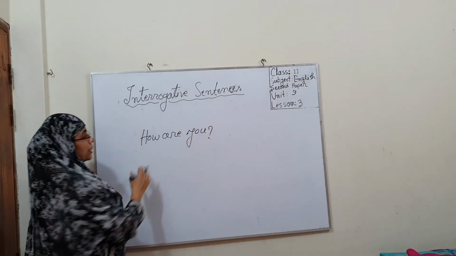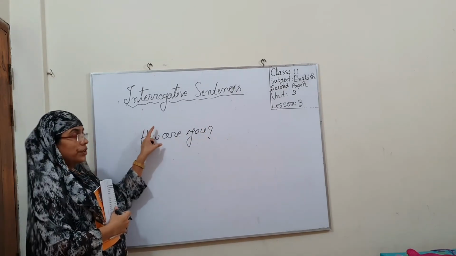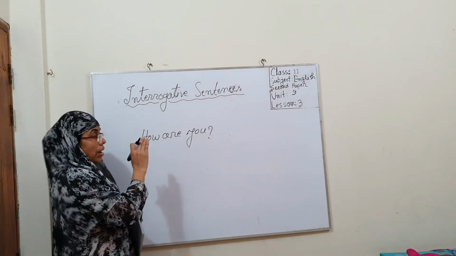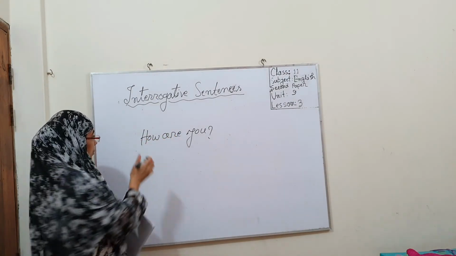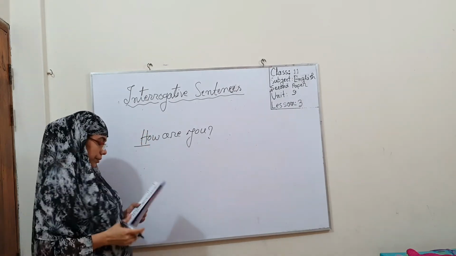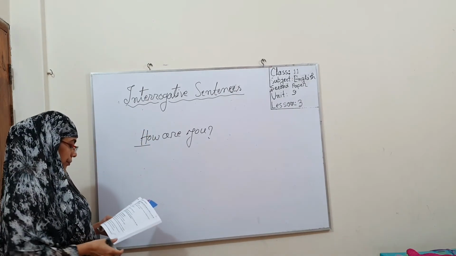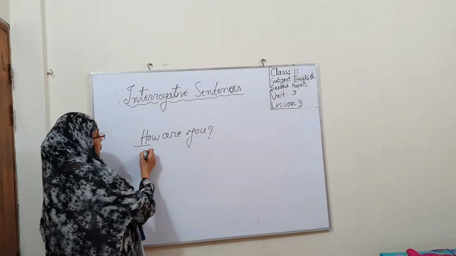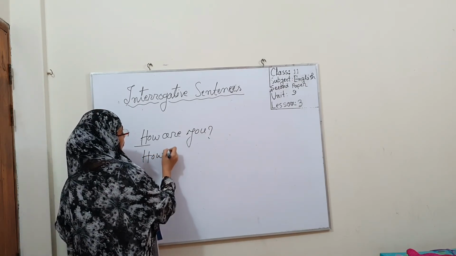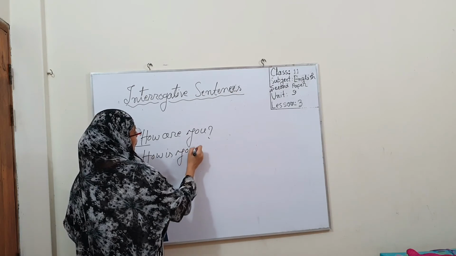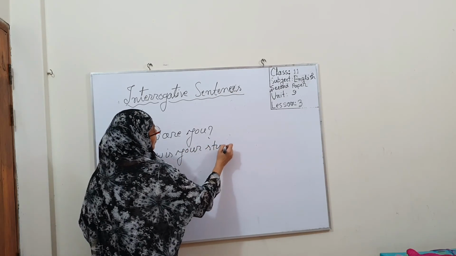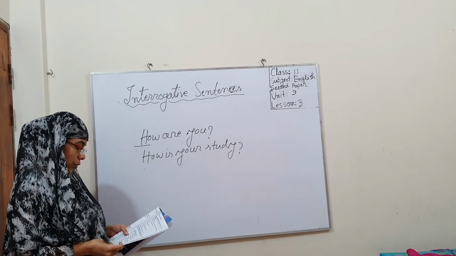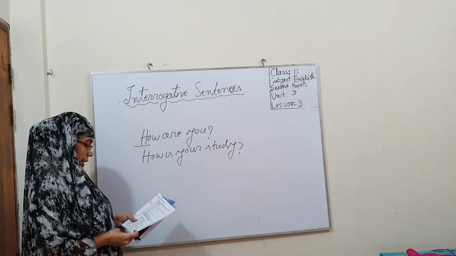Can you tell me what type of question it is? Of course, it is a WH question, because it has a WH word. And another: how is your study? And where are you going this way?